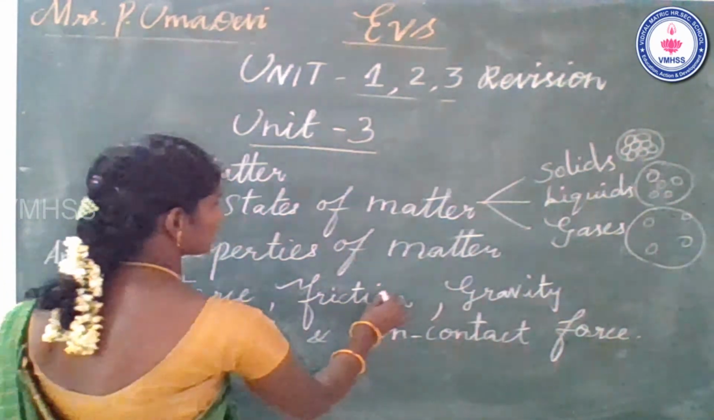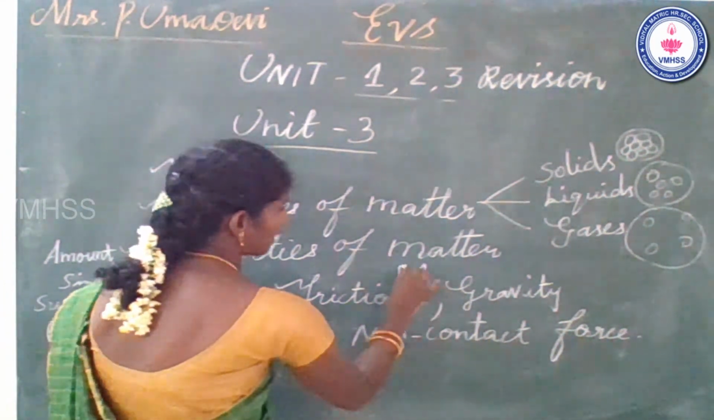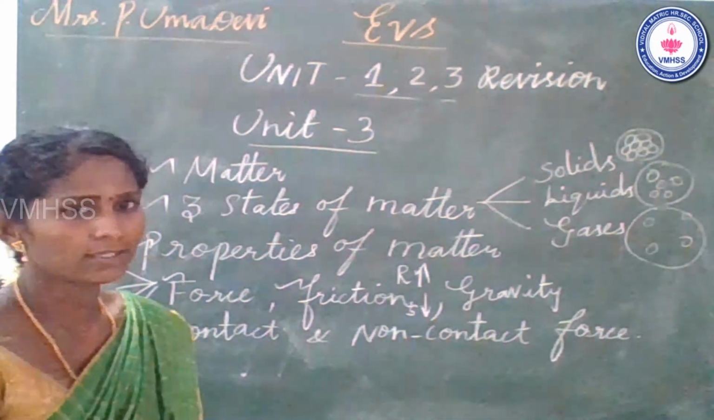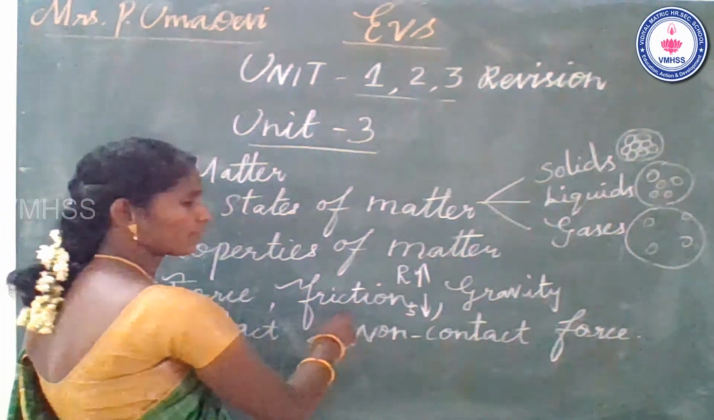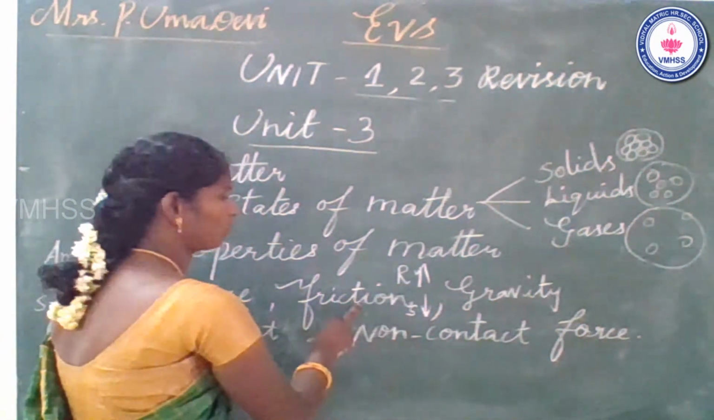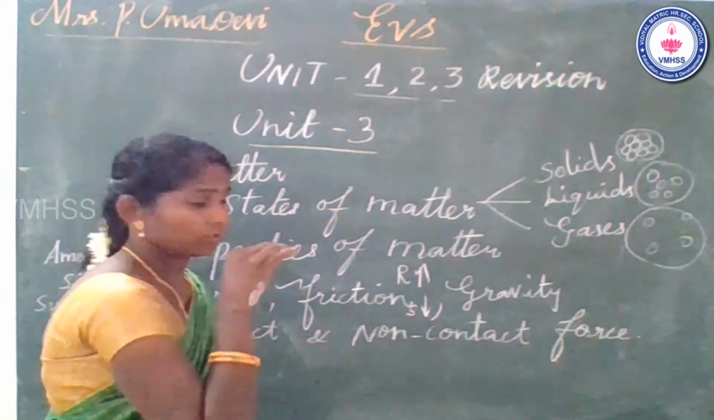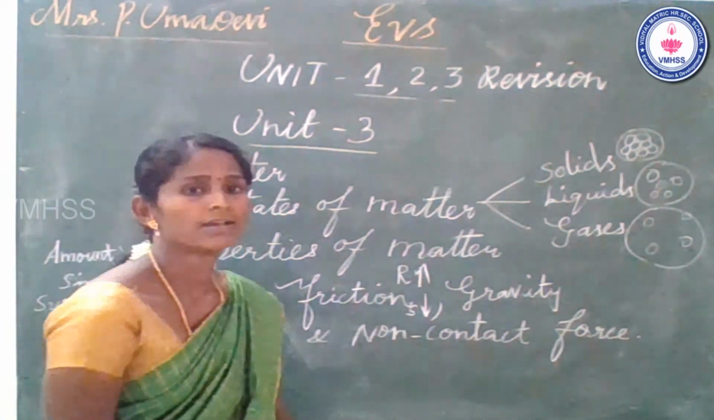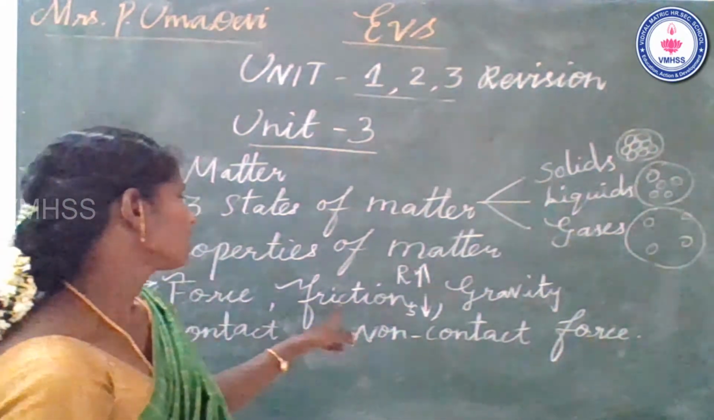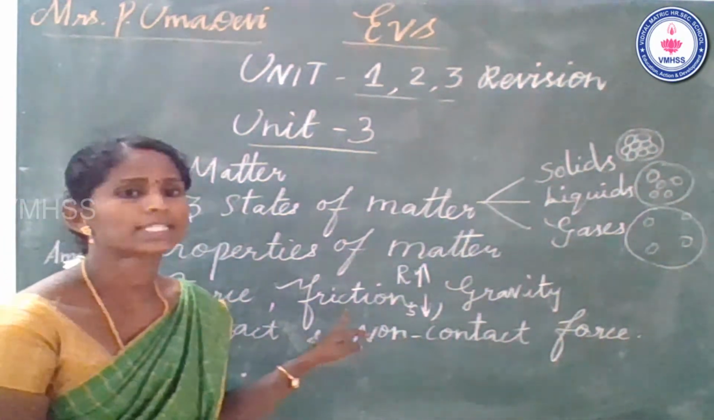So, friction is higher on a rough surface, lower on a smooth surface. We need more friction on a rough surface and lower friction on smooth surfaces. This is the first property. Then the second property: friction generates heat.